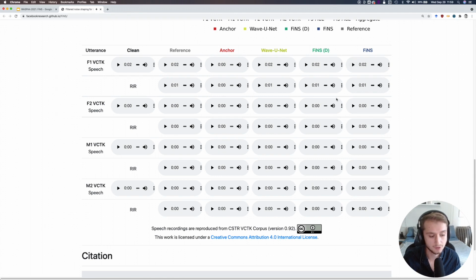It is somewhat subtle to hear in these examples. It's easier to tell by listening to the room impulse response directly. So here's the original room impulse response for that example. And here's what WaveUNet sounds like. FiNS-D. And finally FiNS. So you can hear that we've clearly captured the room impulse response in all of them, but the others, both FiNS-D and WaveUNet, have these clear kind of ringing artifacts.